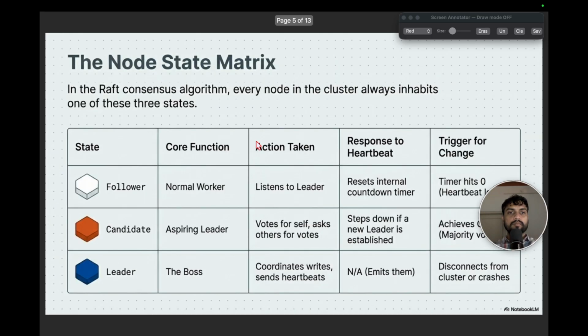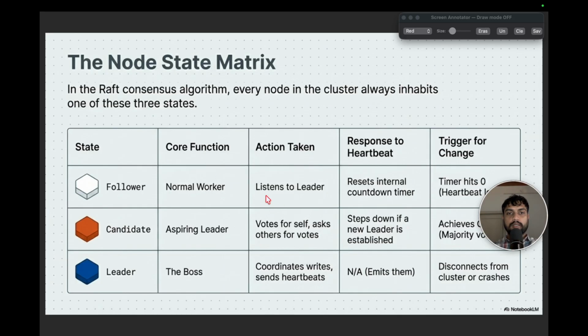Next, let's understand a couple of things more, that is the node state matrix. For electing the leader in this distributed system, we'll be using an algorithm known as the Raft consensus algorithm. Here every node in the cluster always inhabits one of these 3 states. The node can be a follower. It can be a follower when we already have a leader among those nodes. The role here is as a normal worker.